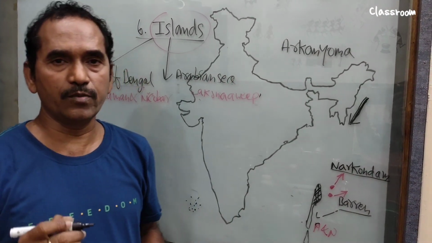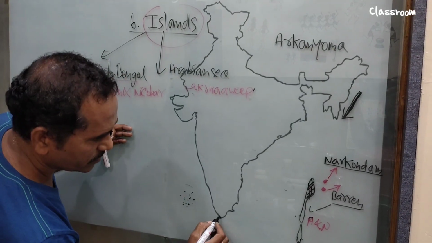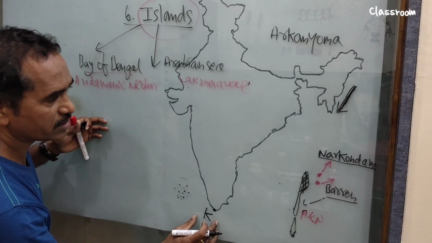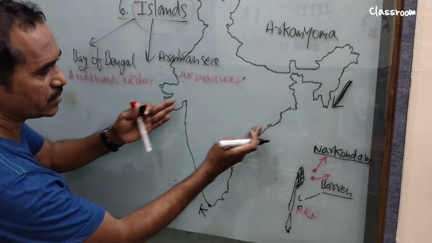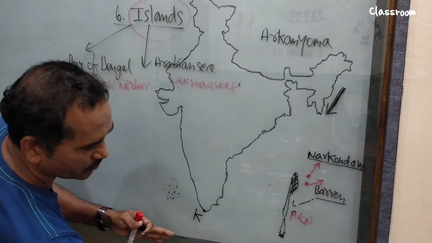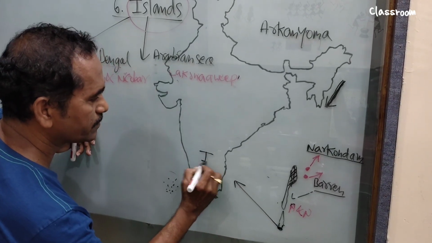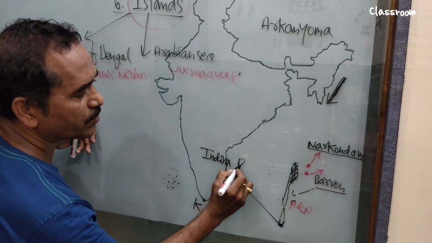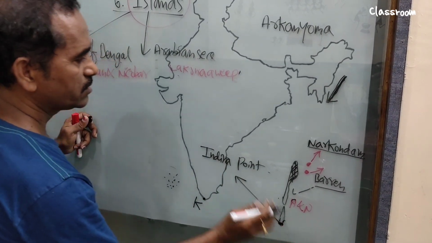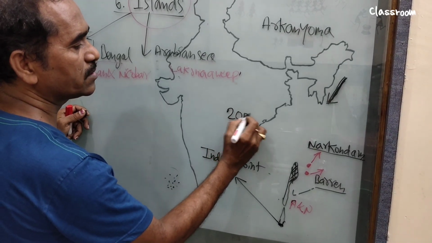Now, what is the southernmost point of India? We already discussed it in the previous class. It is Kanyakumari, the southernmost point of the Indian mainland. Then what is this one? It is closer to the equator than that. This is Indira Point. Indira Point was submerged due to the tsunami that occurred in the year 2004.